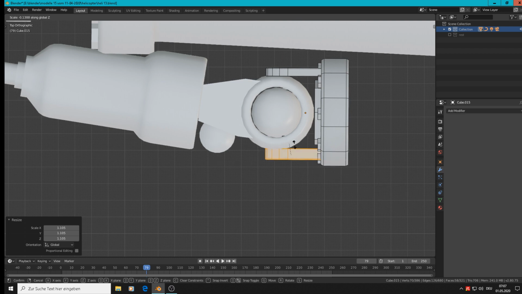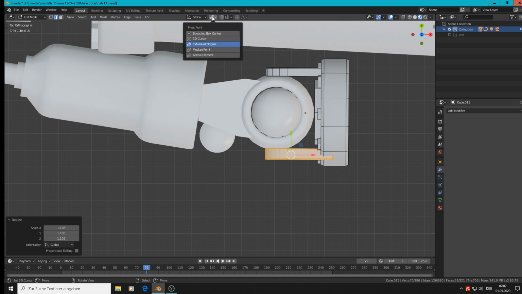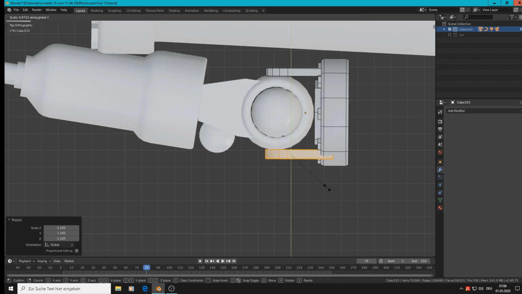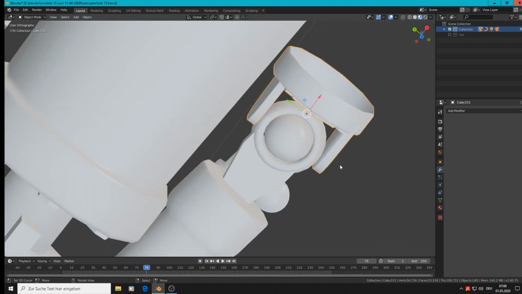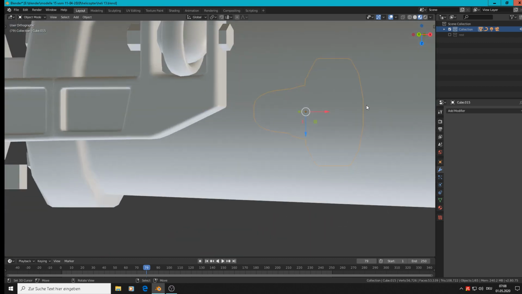Sometimes I hate it really. What do we have there? Individual origins. No. We need median point. Scale Y. Good. So we have that.